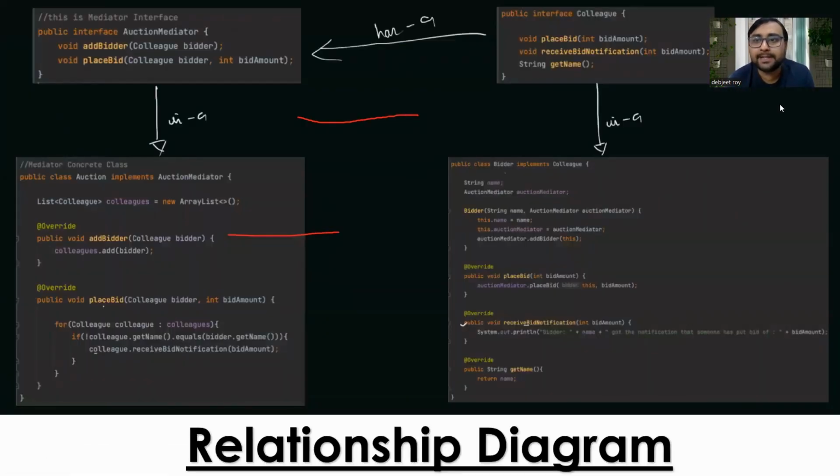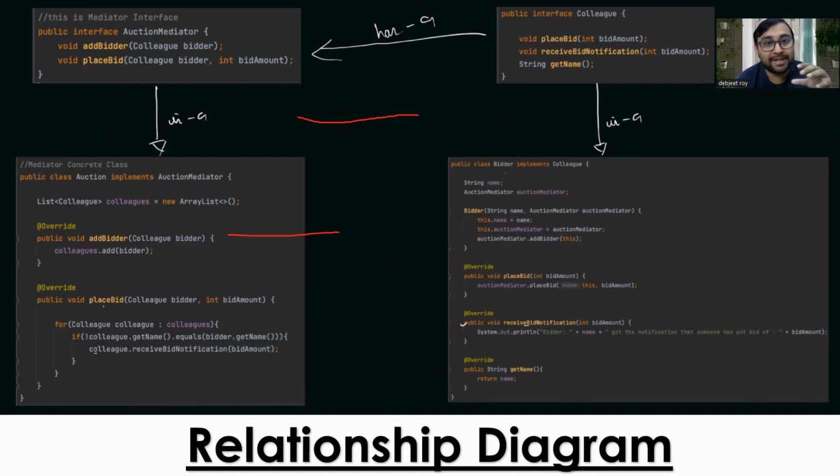So this is basically the whole structure, which is a relationship diagram, which you can understand. Here you can see there is a colleague who is placing the bid, who is receiving bid notification, and some name will be there of a colleague. Then there is a mediator interface, which will be having an auction mediator. So there will be a has-a relationship between colleague and auction mediator. That auction mediator can add a bidder name. The auction mediator will have the information about all the bidders who are bidding on a particular system.